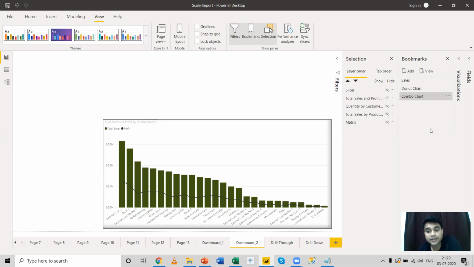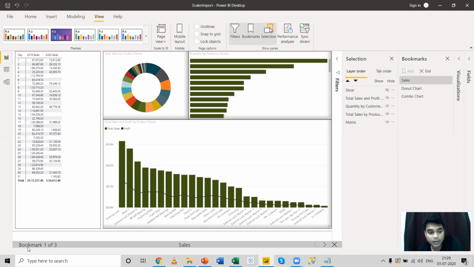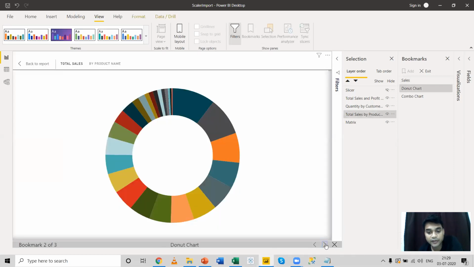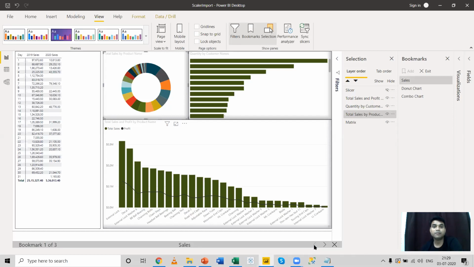So what I'm doing, I'm actually creating a story out of this report and I'm saving each state of that story as a bookmark. Now that I've created the bookmark, let me update it. Let us see the bookmark. You can view the bookmark that you have created. You can click on this bookmark and you can see below there is a bookmark pane that has been updated, which contains 3 bookmarks. The first is sales. If you click on this arrow over here, the second is the donut chart and the third is the combo chart. So I have created 3 bookmarks and I am able to view all these 3 bookmarks.